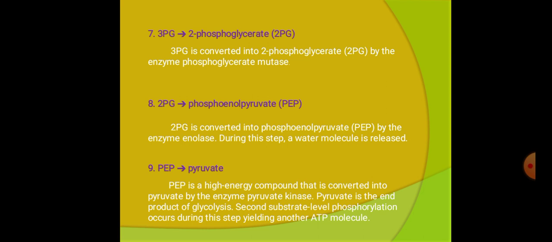Mostly, the enzyme kinase being involved denotes the involvement of an ATP molecule in the reactions. Here the ATP molecule is yielded. Here the ATP molecule is formed; one ADP molecule is converted into an ATP molecule.